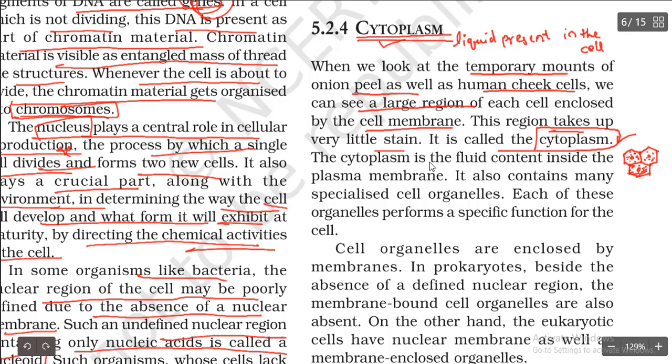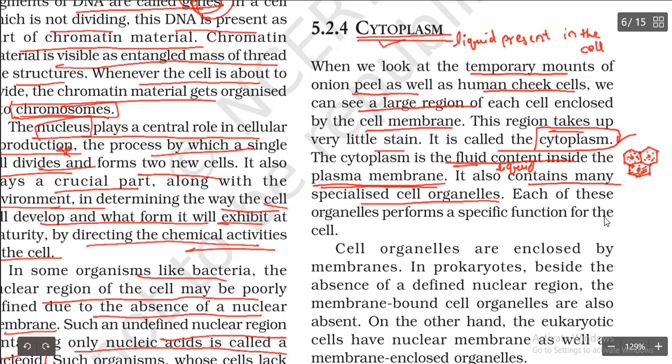Cytoplasm. Cytoplasm is the fluid content inside the plasma membrane. So fluid content is nothing but what? Liquid. Fluid means liquid, okay? Plasma membrane is the outer membrane, you know it. It also contains many specialized cell organelles.